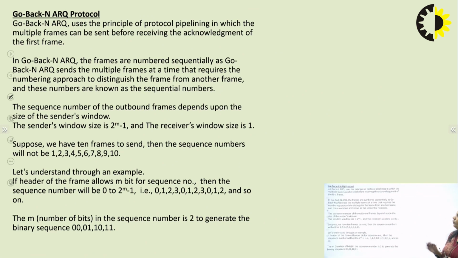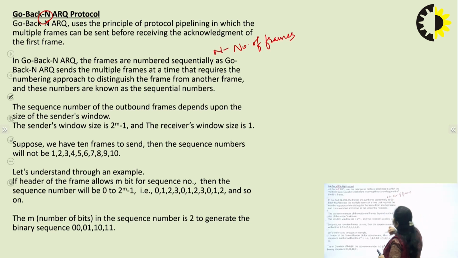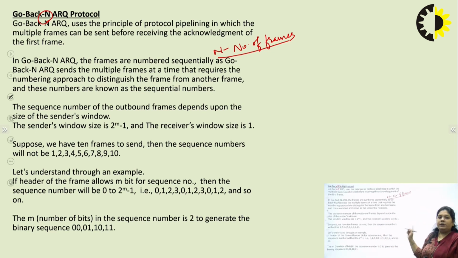Now the next protocol is Go Back N. Here N stands for the number of frames. That means if data or an acknowledgement gets lost, the sender window will retransmit N number of frames to the receiver.